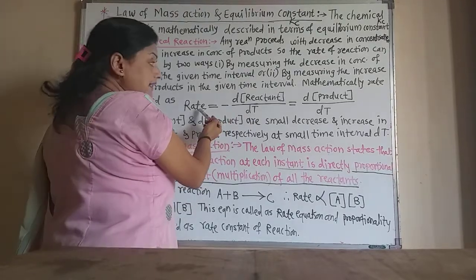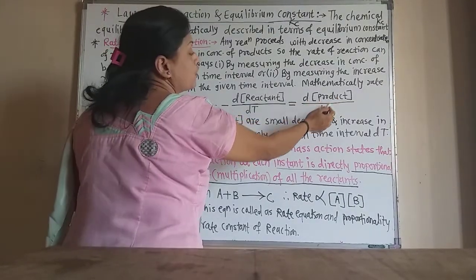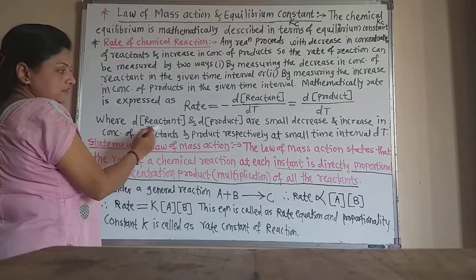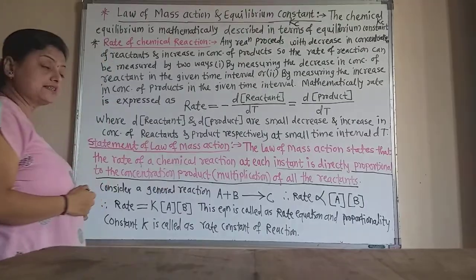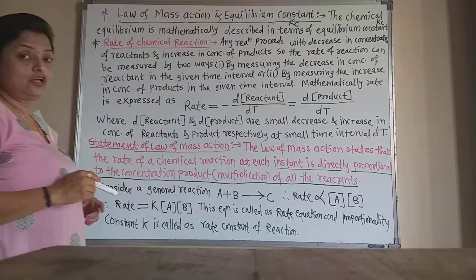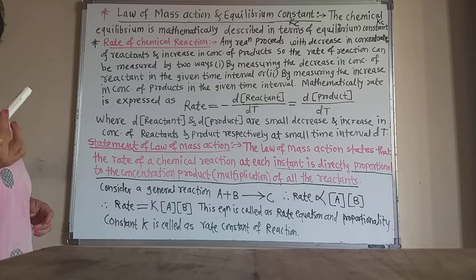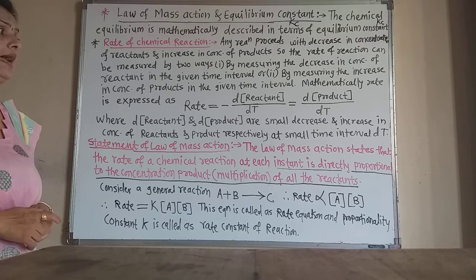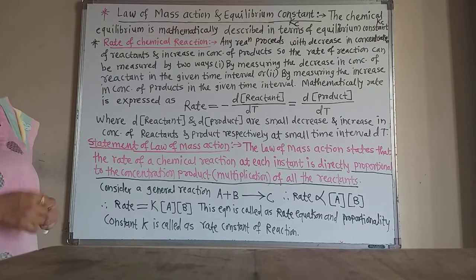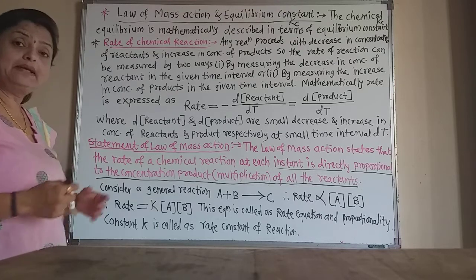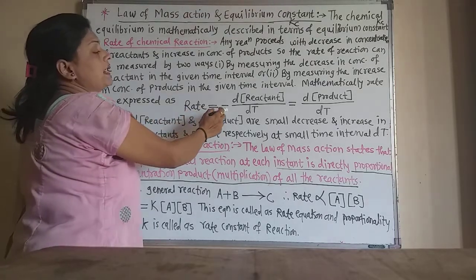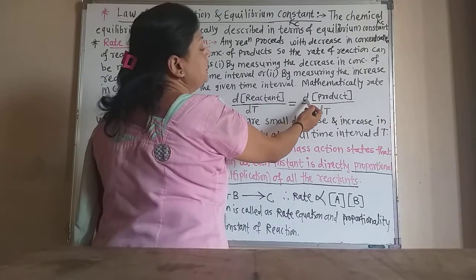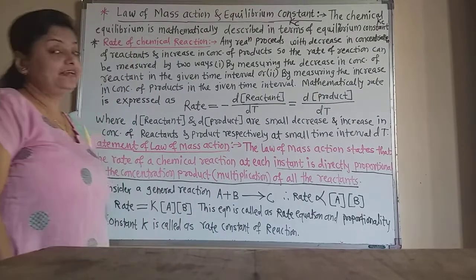Here d[reactant] and d[product] are the small decrease or increase respectively in concentration of reactants and products in the small time interval dt. In this way the rate is given as minus d[reactant]/dt, or d[product]/dt.